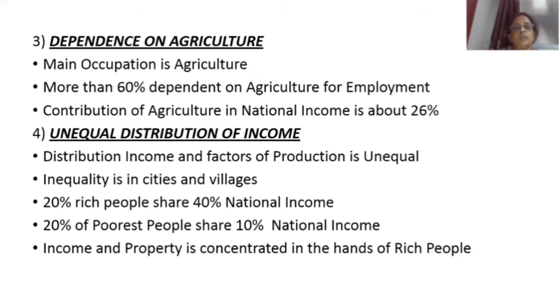So what is the fourth important feature of a developing economy? Unequal distribution of income. Income is not equally distributed among the people. And in a developing economy, income and factors of production are not equally distributed. We can find this type of inequality in cities and villages. What percentage of rich people are there? 20%. And what is their share of national income? 40%. What percentage of poorest people are there? 20%. And what is their share of national income? 10%. Thus income and property are concentrated in the hands of only rich people.